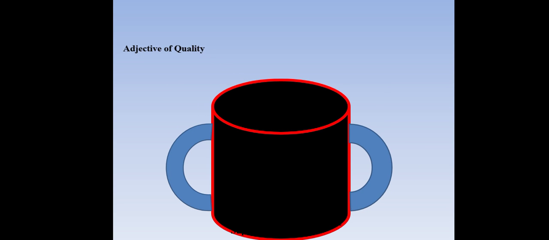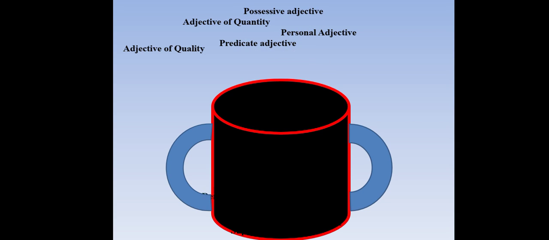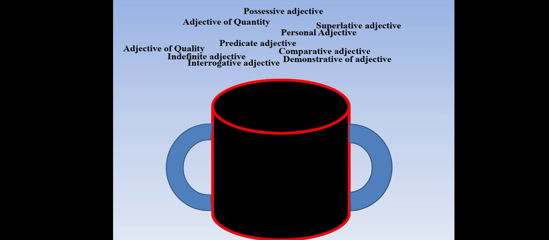Okay, dear learners, how many kinds of adjectives are there? Adjective of quality, adjective of quantity, predictive adjective, personal adjective, possessive adjective, demonstrative adjective, interrogative adjective, indefinite adjective, comparative adjective, superlative form of the adjective.